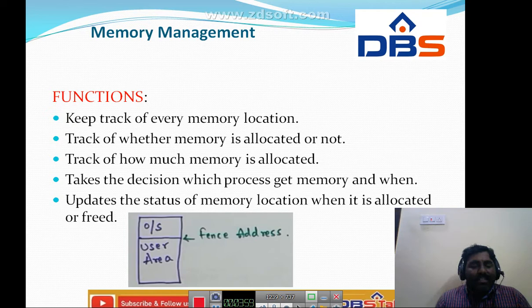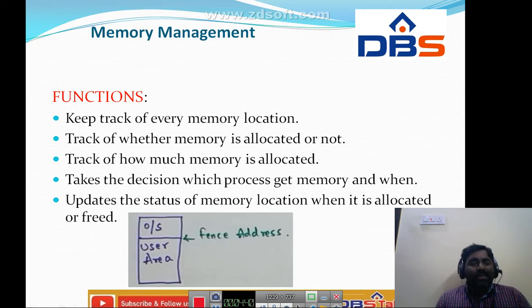Whenever a process comes to the user area, it checks the fence address. What is meant by fence address? The OS area and user area are differentiated by the fence address. Whenever a process comes to the user area, it checks the fence address. After checking and verifying with the fence address, if it is found that the address is illegal or is trying to access the OS area, then that request will be terminated. Why? Because the user area cannot interact with the OS area. This is how protection is done with memory management.